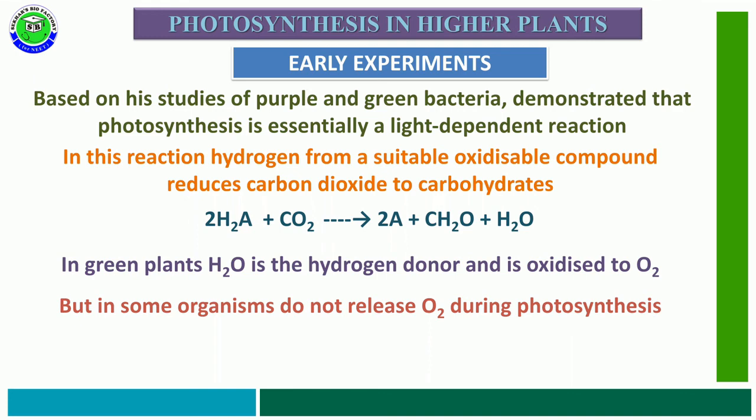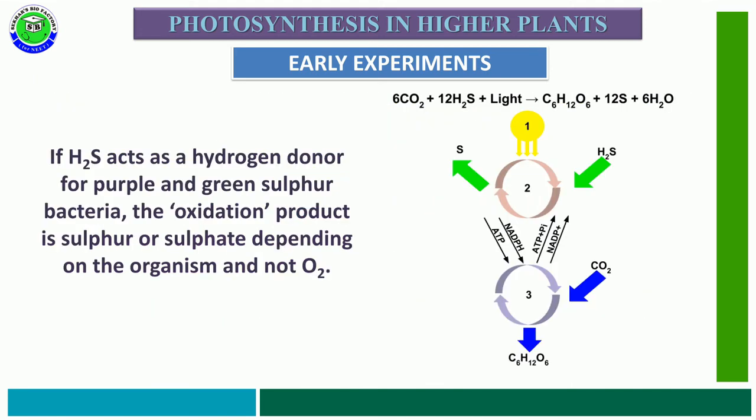But in some organisms oxygen is not released during photosynthesis. H2S acts as the hydrogen donor for purple and green sulfur bacteria, and the oxidation product is sulfur.